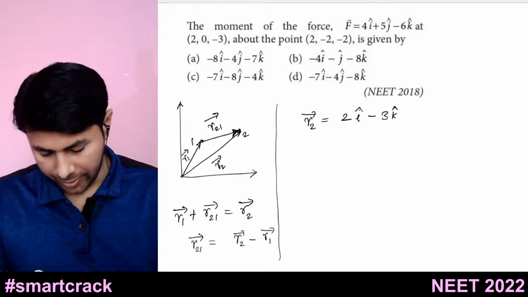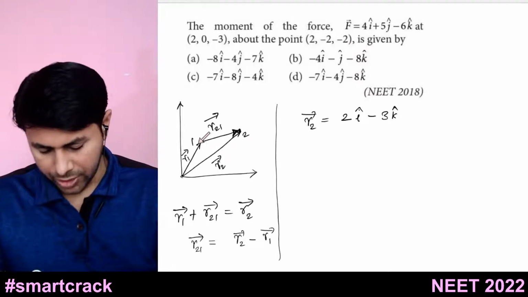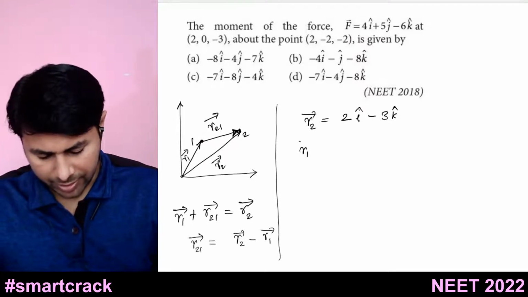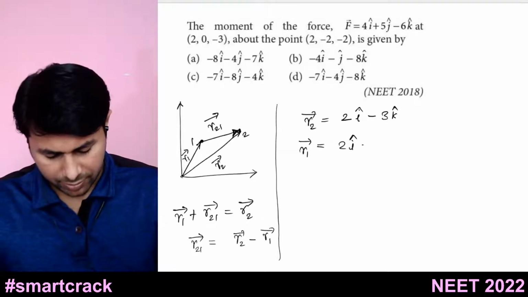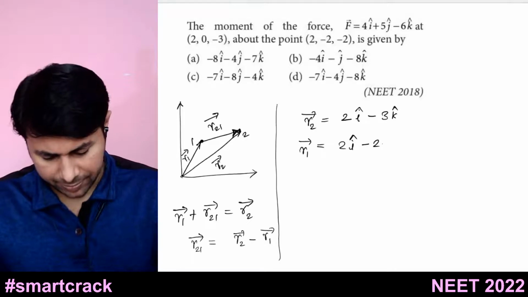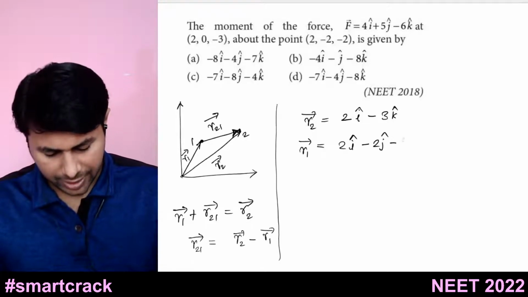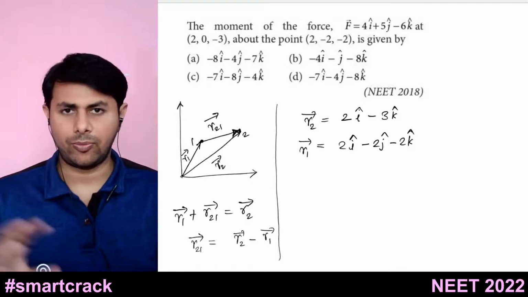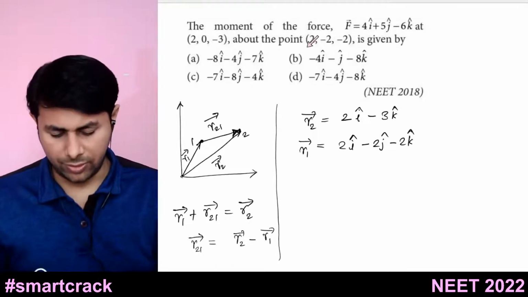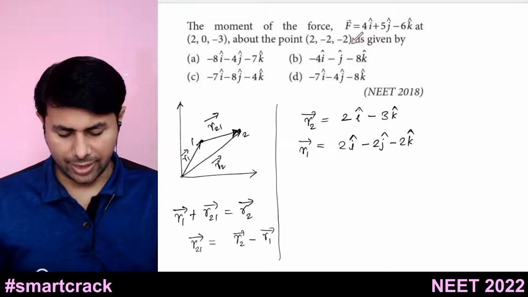So position vector of this point R1 bar is equal to 2 i cap minus 2 j cap minus 2 k cap. So coordinates are given, so from coordinates we can find out position vector.